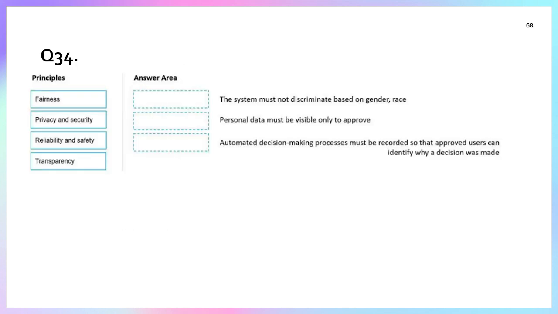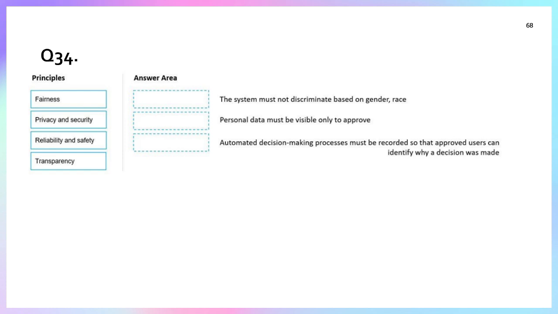Question number 34. This is again a statement-based question in which there are some principles of AI, and on the basis of these principles we have to fit the given three statements. The principles: fairness, privacy and security, reliability and safety, transparency. Statement: the system must not discriminate based on gender or race. This is not reliability, safety, privacy, security or transparency. No, this is the principle of fairness.